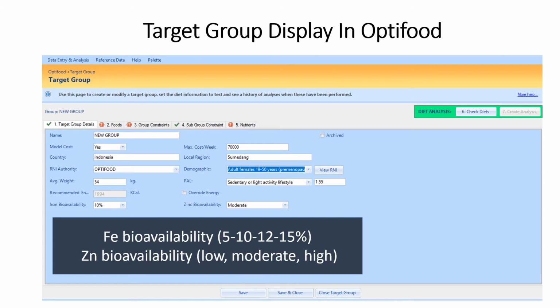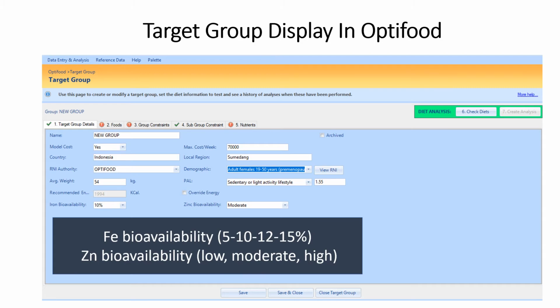And then you will define the average weight, and automatically based on this, OptiFood will identify the recommended energy requirement and protein requirement. If it is adult, you also need to add the assumption of the physical activity level, whether light, moderate, or heavy.